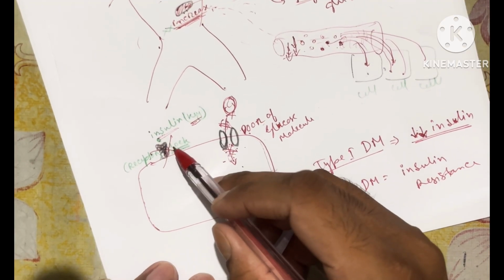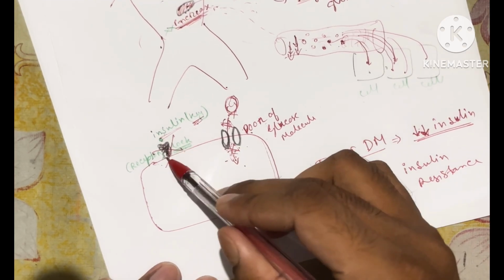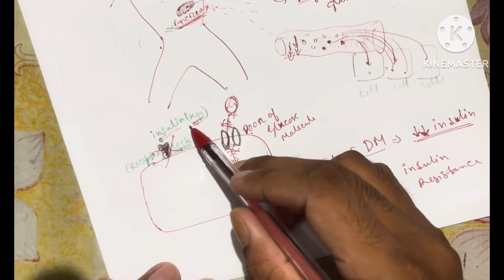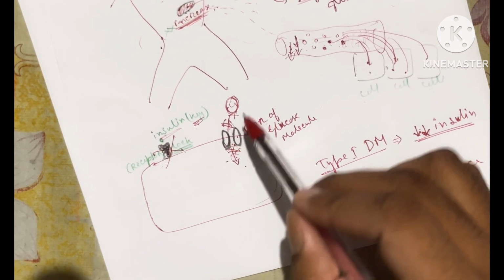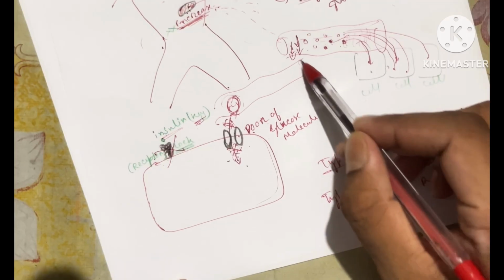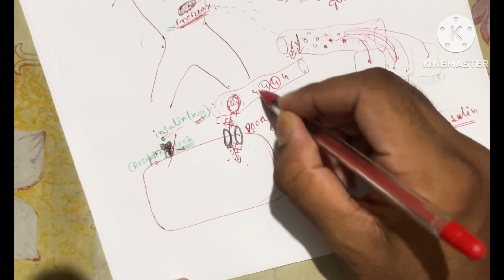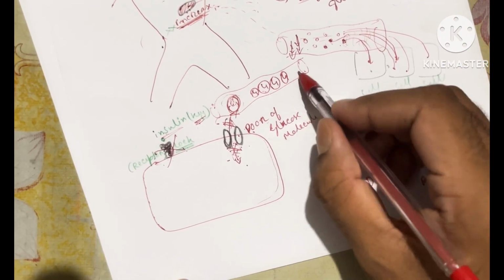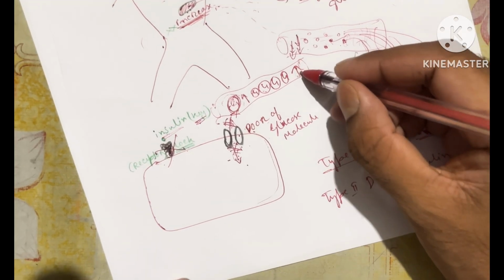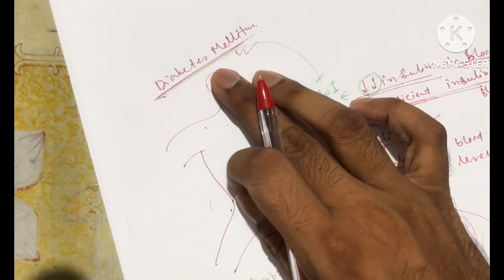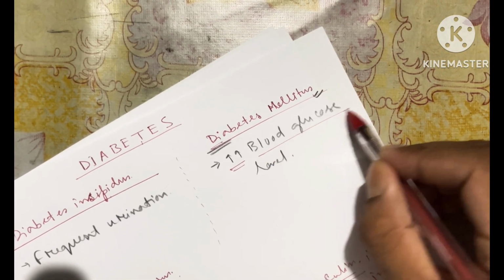If the lock is damaged, then the key will not be able to enter the lock. And if the key is not able to enter the lock, then this door will not open. It will remain closed, and in the entire blood there will be a high concentration of glucose molecules. So the blood glucose level will increase. More blood glucose means it is a kind of diabetes mellitus. So diabetes mellitus is always associated with increased blood glucose level.